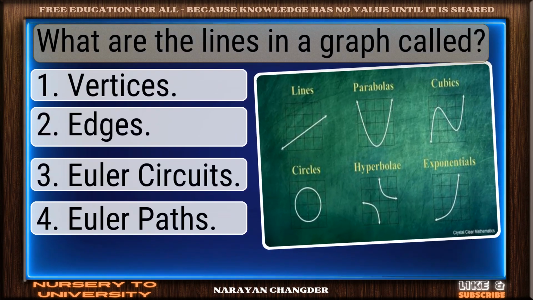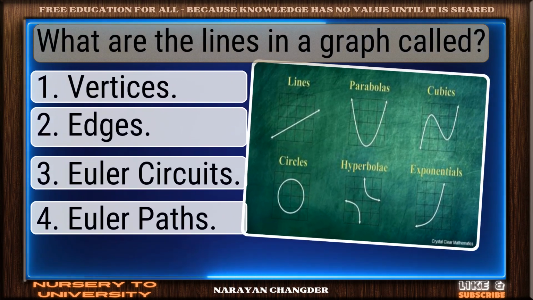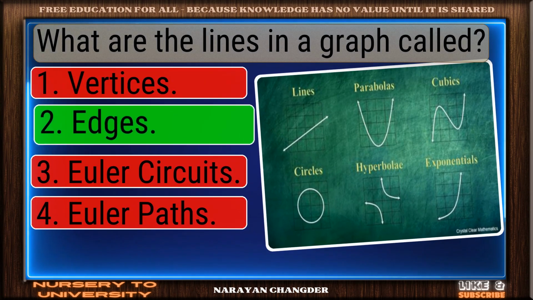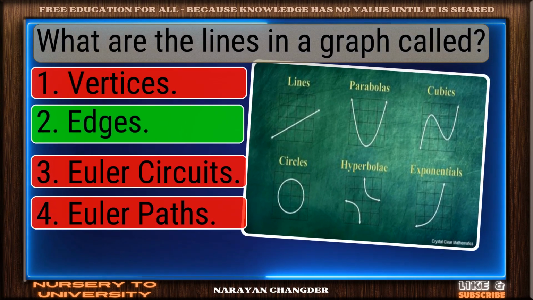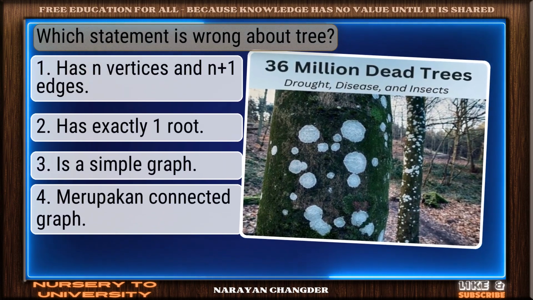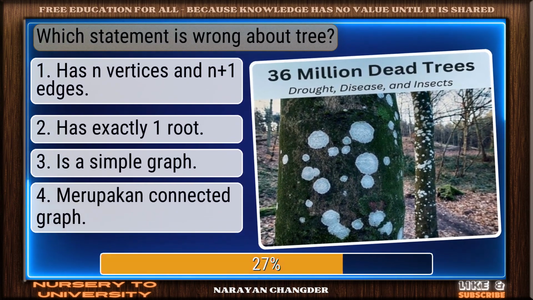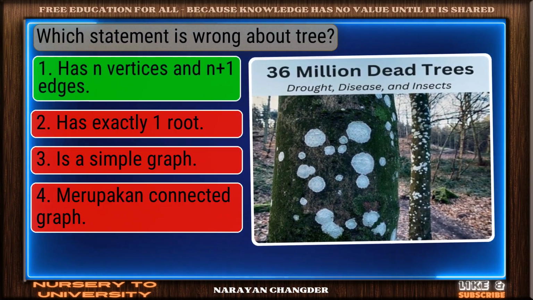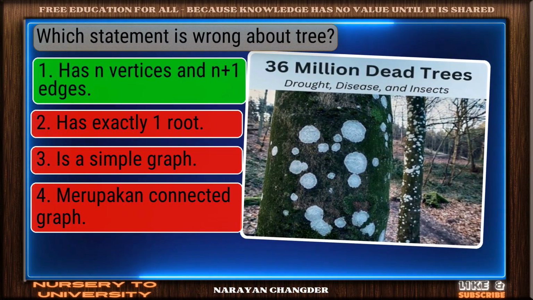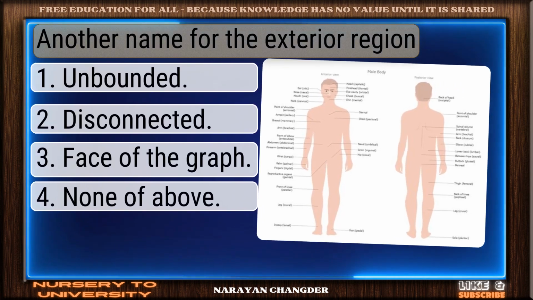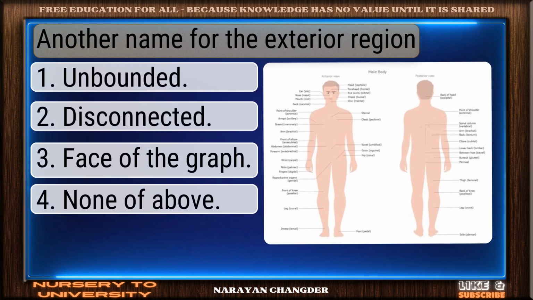Question number 39. What are the lines in a graph called? Right choice. Edges is the best answer. Question number 40. Which statement is wrong about tree? You chose has n vertices and n plus 1 edges, and it is correct. Question number 41. Another name for the exterior region.